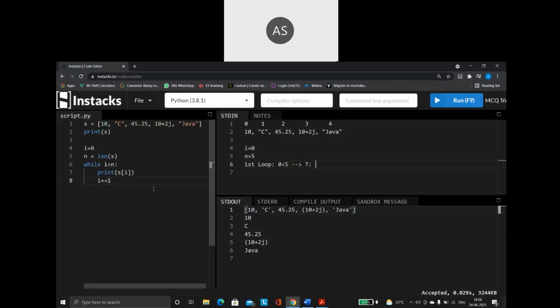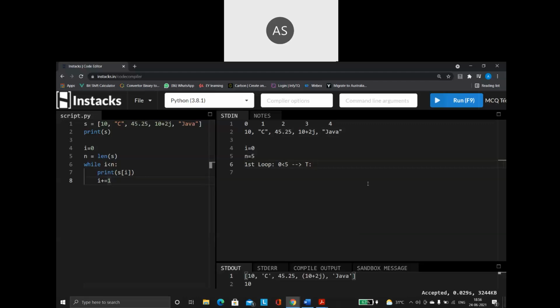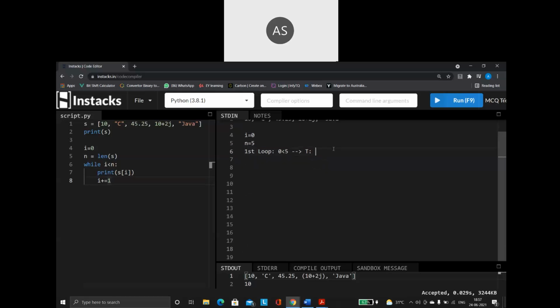So if my condition is true, what is going to happen? It is going to come inside the loop. Once it comes inside the loop, what is it going to do? I am asking it to print. What is it going to print? Which is nothing but the name of my variable, s of 0. Because s of I means, what is the I value now? 0. So s of 0 it is going to print. So after printing s of 0, it is going to increment the I value by 1. So the I value is going to become 1.